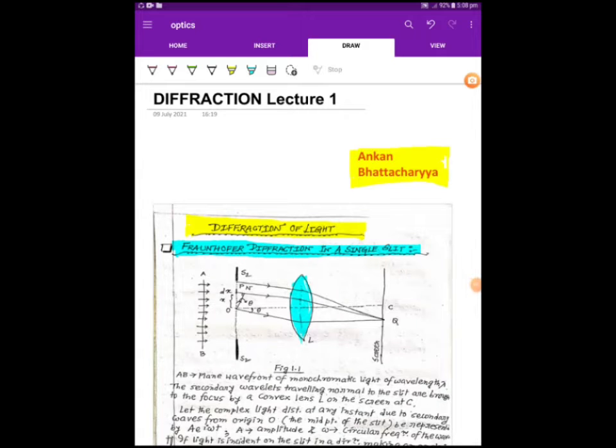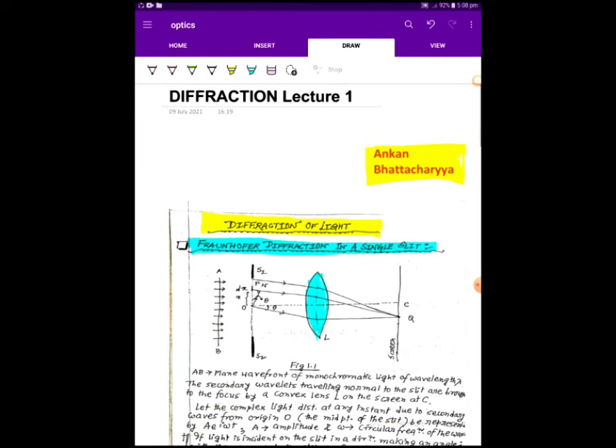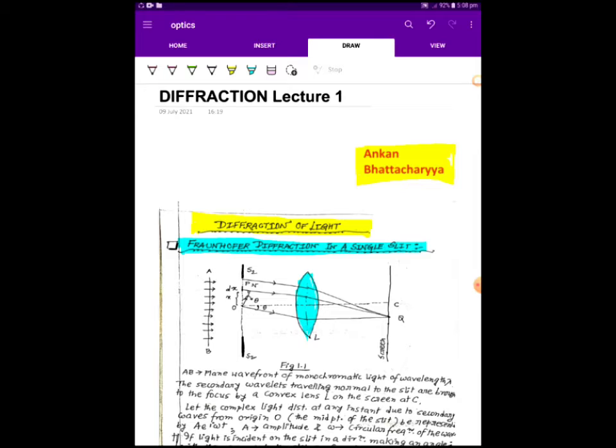Diffraction of light. What is diffraction of light? When light from a narrow linear slit is incident on the sharp edge of an obstacle, it will be found that there is illumination to some extent within the geometrical shadow of the obstacle. This shows that light can bend around the edges of the sharp obstacle. All the phenomena like this, which are produced when the incident wavefront is somehow limited, are called the diffraction of light.